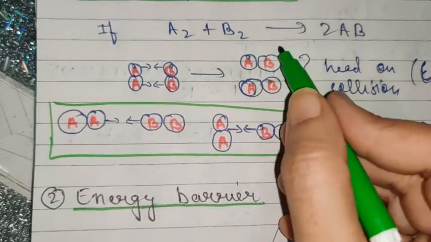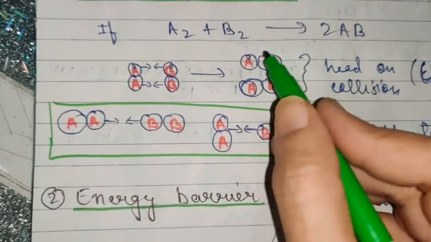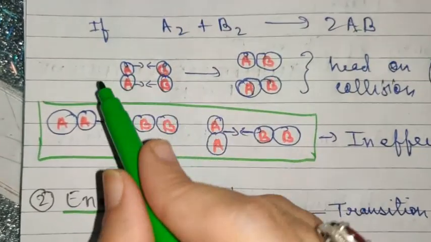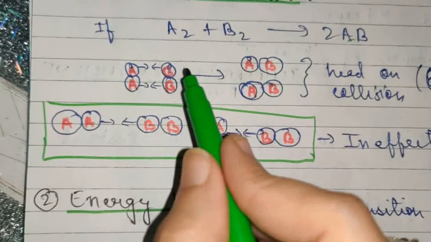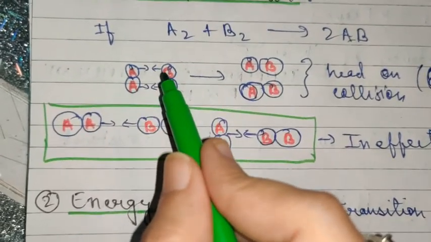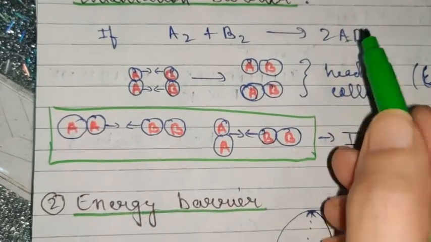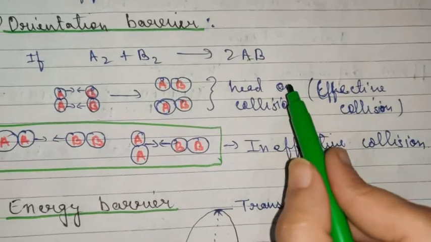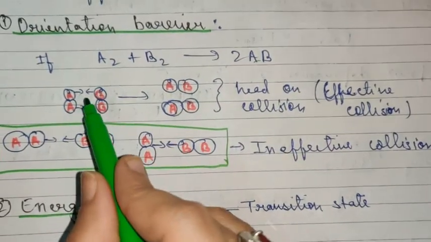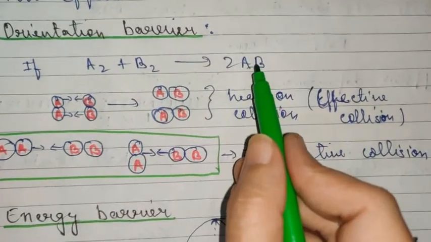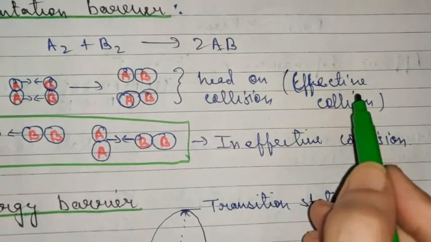So as a result we are getting two molecules of AB, the product. This is only possible when the molecules undergo a head-on collision with proper orientation, colliding in the required direction only. Such a collision is considered an effective collision, which leads to the formation of product.